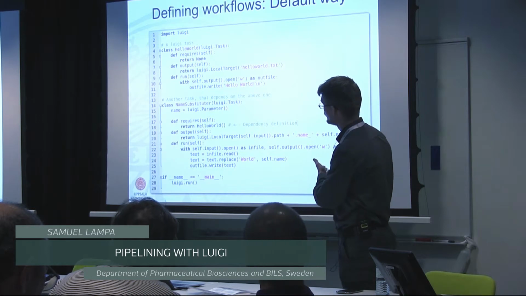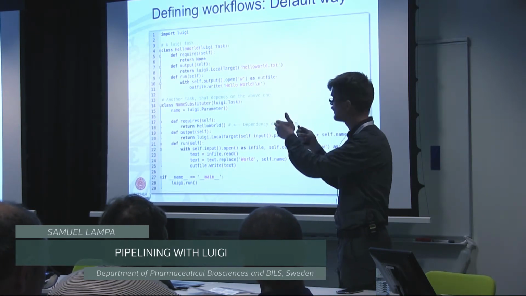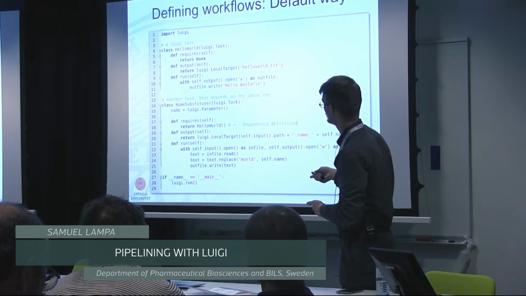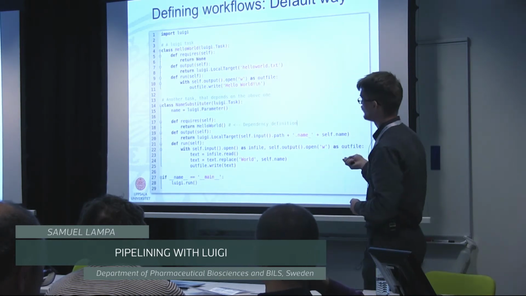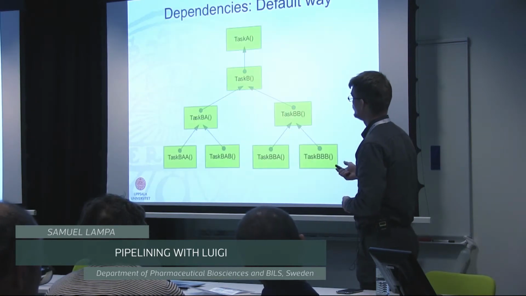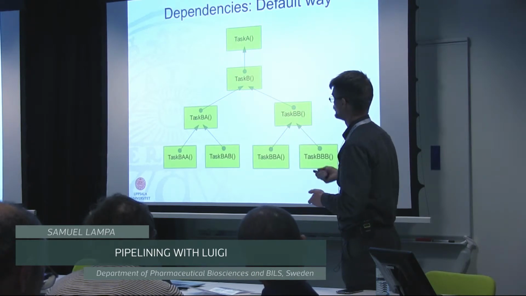So now we can choose to either call the hello world function, then it will run up until this target, or we can call this task on the command line here, and it will figure out what it needs to run to get there. So this is the default way Luigi is thought to work.